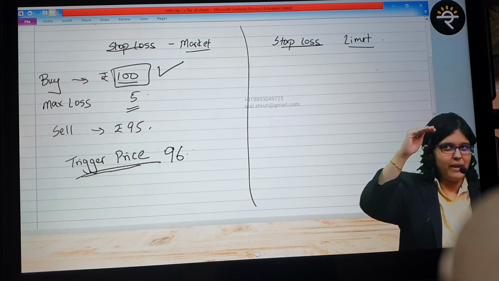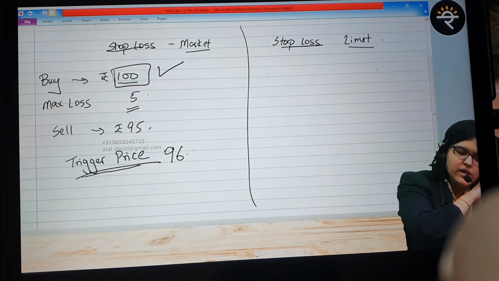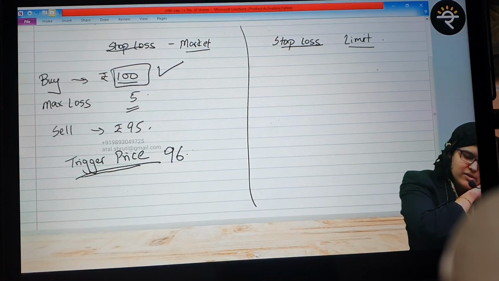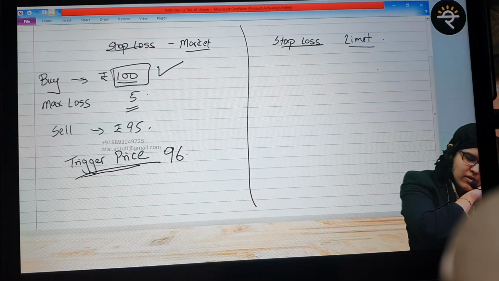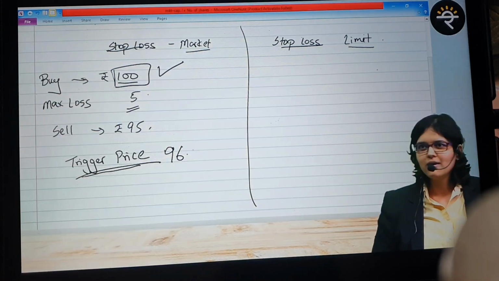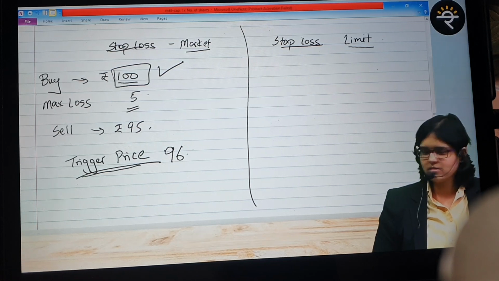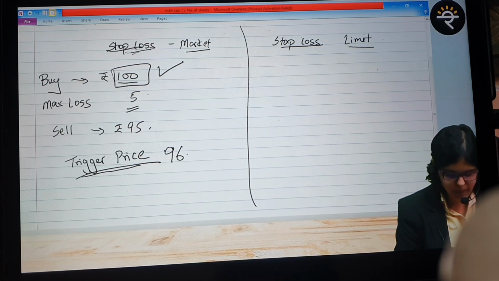Everyone pay attention. Price was 100. Some bad news came in. Stock price is going down. The 95 order is still sleeping. 97, tell me, sleeping or awake? 96.5, sleeping or no? 96.1. 96, triggered. Okay, 96 triggered.